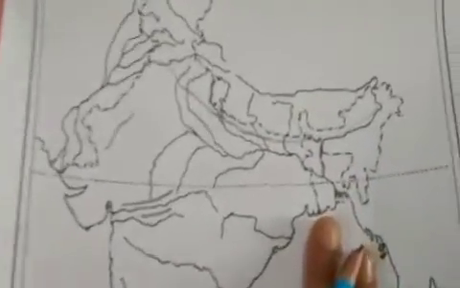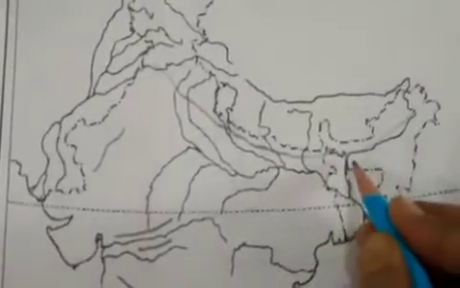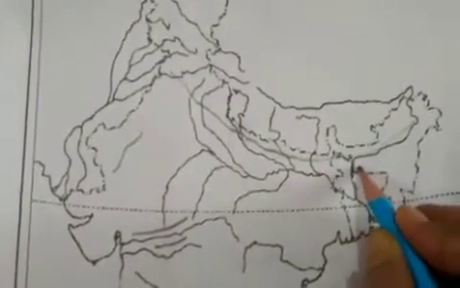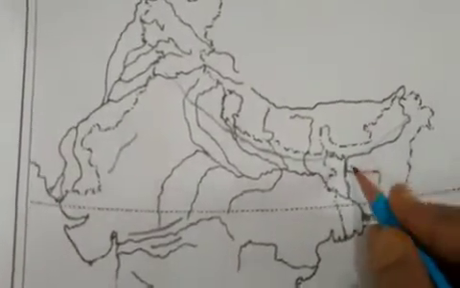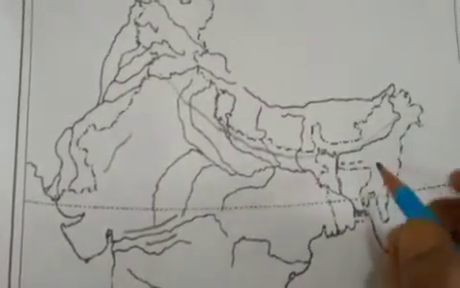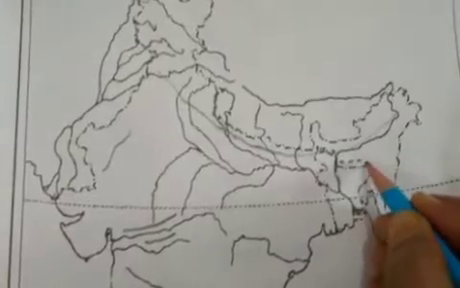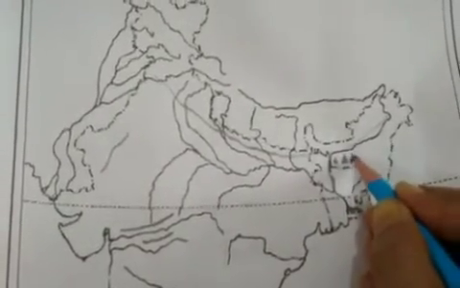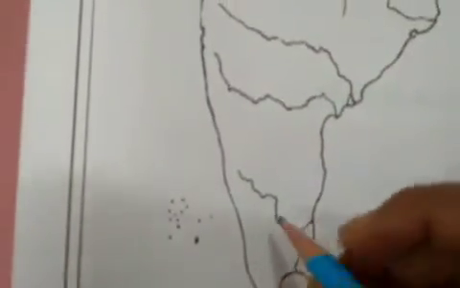Now Garo, Khasi and Jaintia hills. These three hills are in your syllabus. So we are going to mark here Garo, Khasi, Jaintia up to here, right? So this is Garo, Khasi, Jaintia. Now next we have Nilgiri Hill.